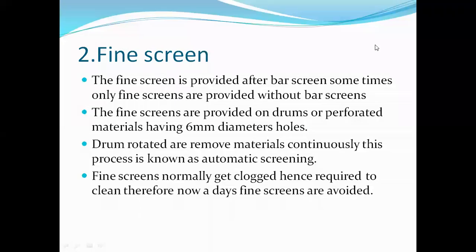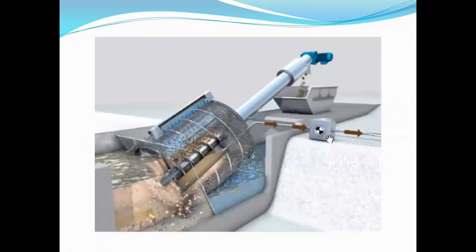The fine screens are provided on drums or perforated materials having 6 mm diameter holes. That is, the fine screens are provided on rotating drums that have 6 mm diameter holes. Now see, this is the fine screen which is provided on a drum. When water is passed through this fine screen, the drum is rotating and the impurities or suspended matter from the water is cleaned by this fine screen, and these matters are passed at this point.